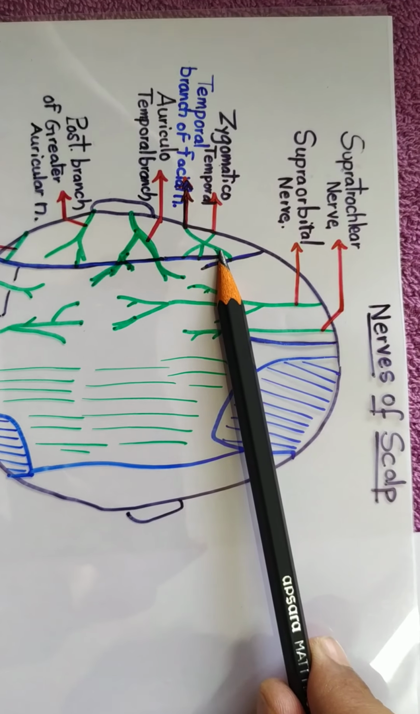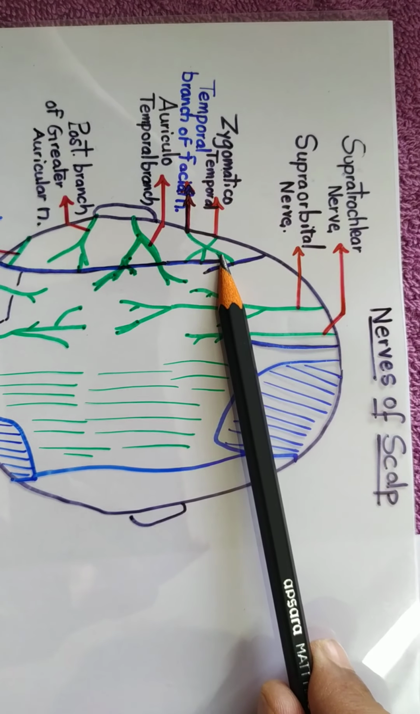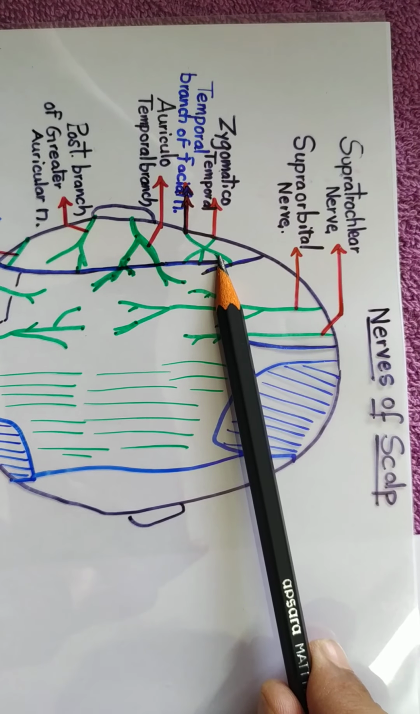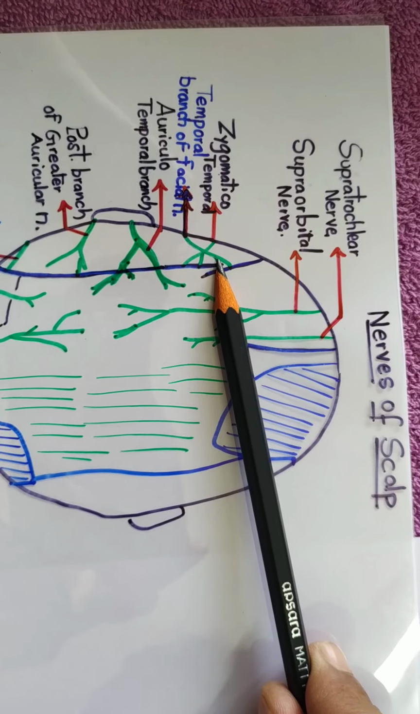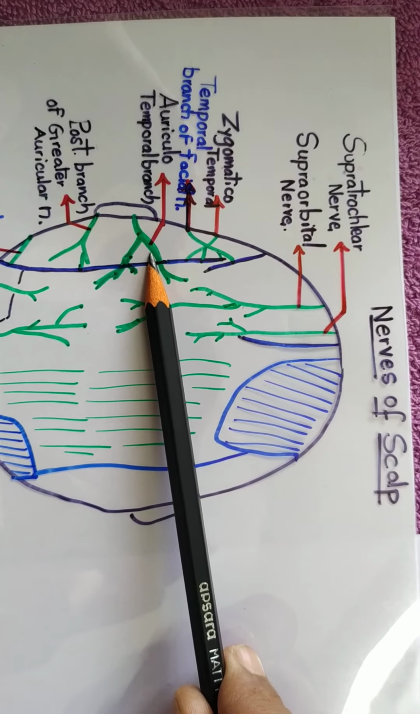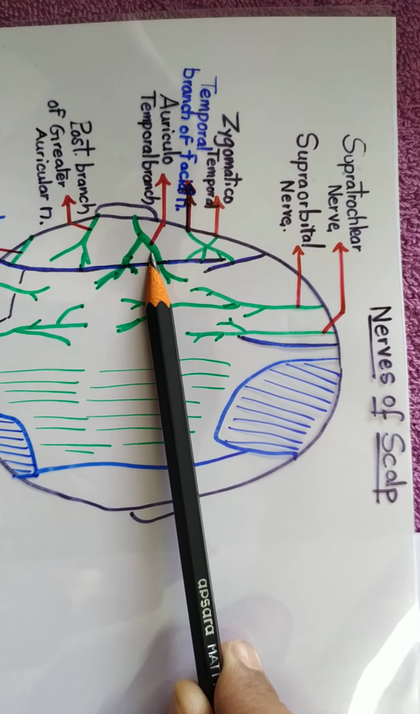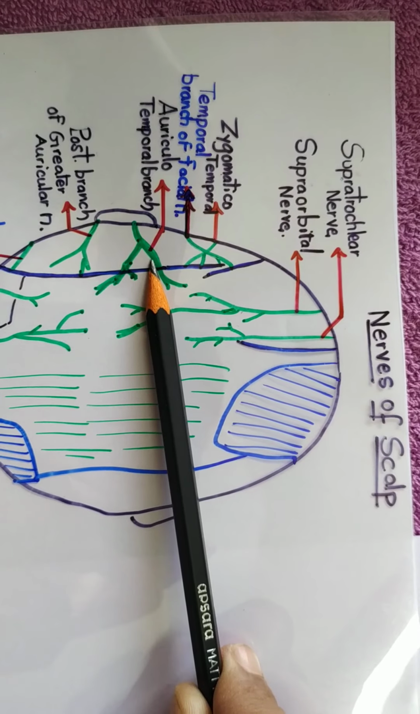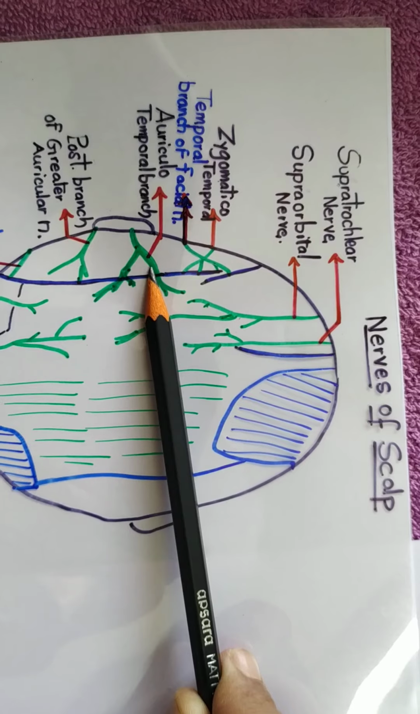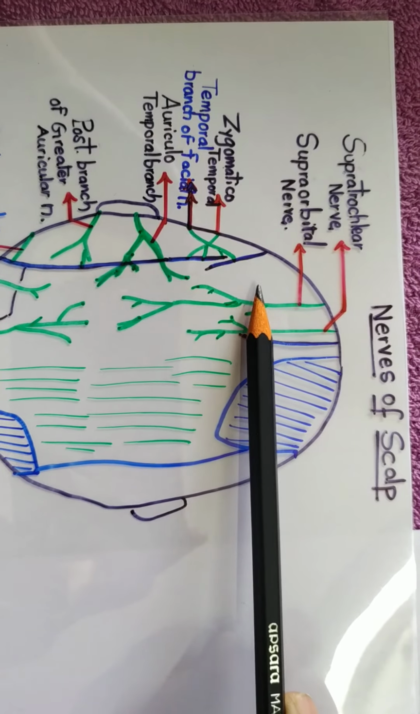Coming to the third sensory nerve, zygomaticotemporal, it is also sensory. It is a branch of zygomatic nerve. The zygomatic nerve is in turn a branch of maxillary division of trigeminal nerve. Coming to the fourth sensory nerve which lies in front of the auricle, that is auriculotemporal nerve. It is sensory. It is a branch coming from mandibular division of trigeminal nerve. These are the 4 sensory nerves which lie in front of the auricle.